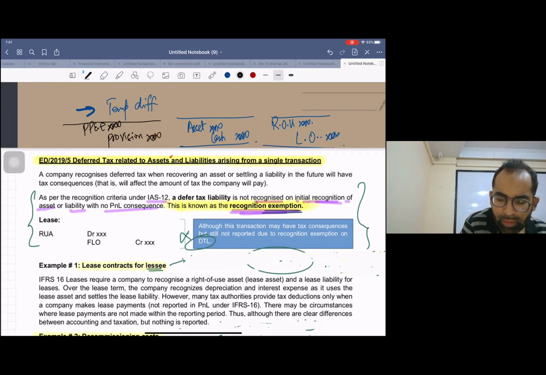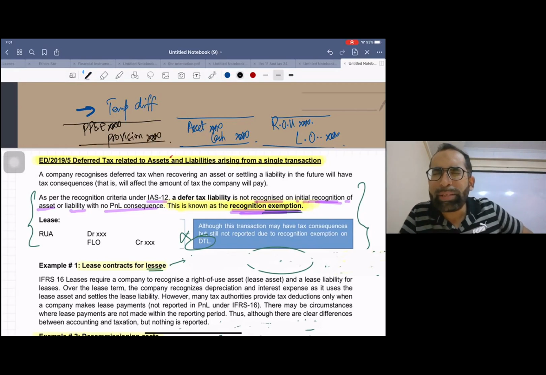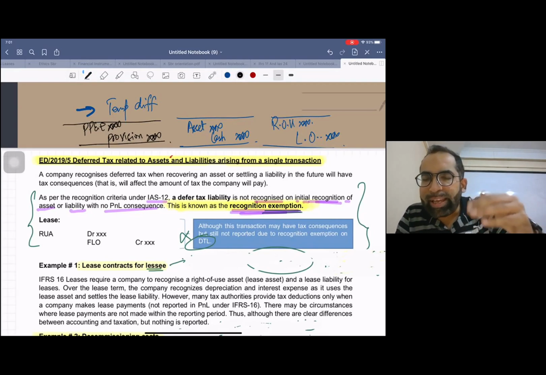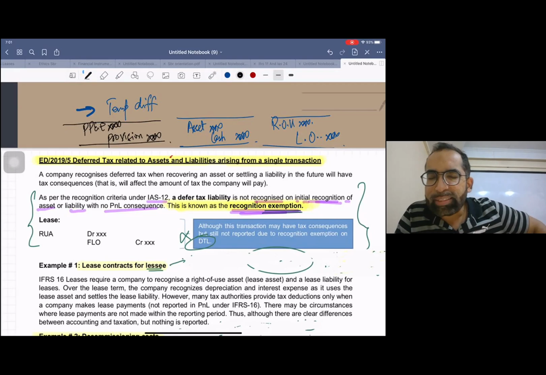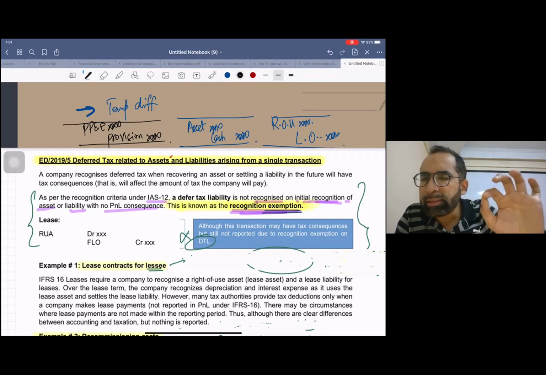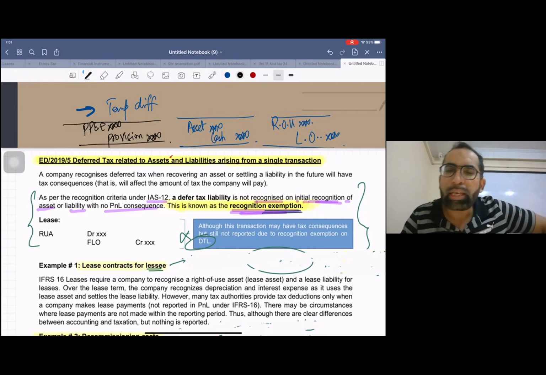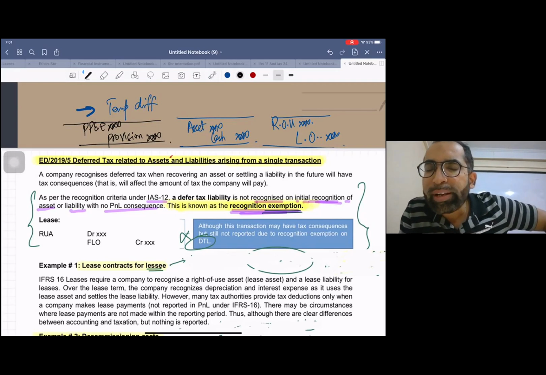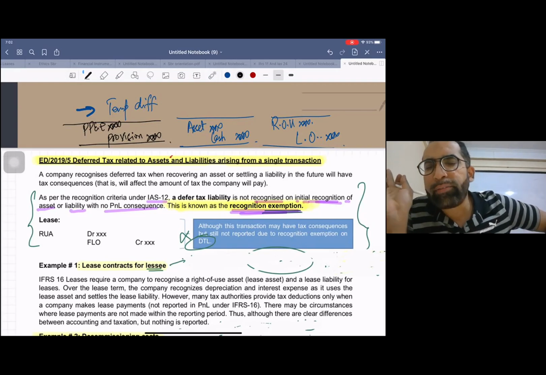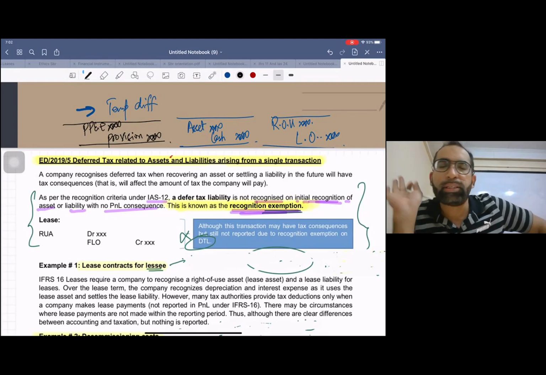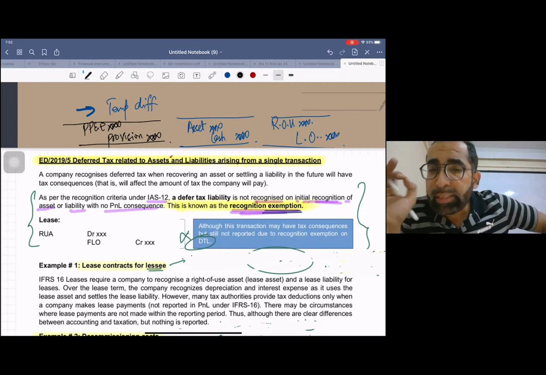Now listen, if you see this entry, PPE debit and provision credit, there is an asset on one side, that is PPE, and the liability, provision, on the other side. Right now there is no P&L. Nothing will go in P&L immediately. At initial recognition, there is nothing in P&L. So again, this will also qualify for recognition exemption. Means you don't need to book any deferred tax liability on this. So this was the existing IAS 12.